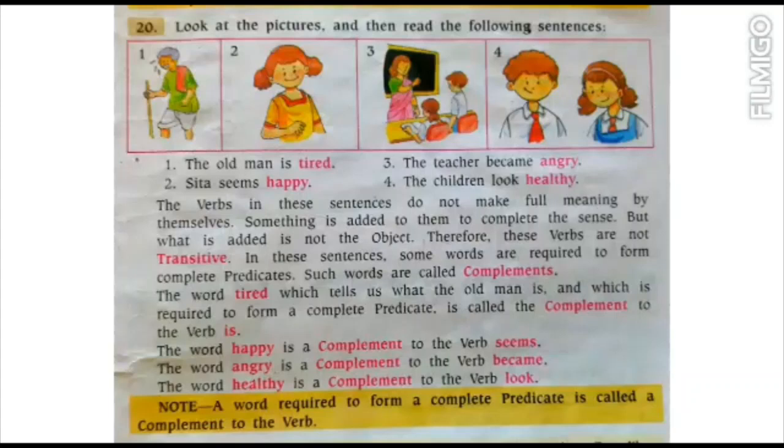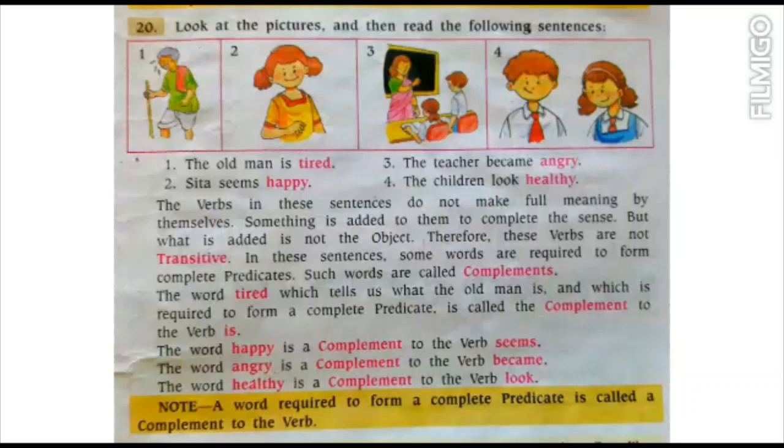So the word which is added to the sentence is not an object, and that is called the incomplete verb. Tired is not an object, it is just a feeling. So it is not considered an object. Objects are like those we discussed in transitive verbs: grass, door, shirts. These are objects, but these are only feelings.